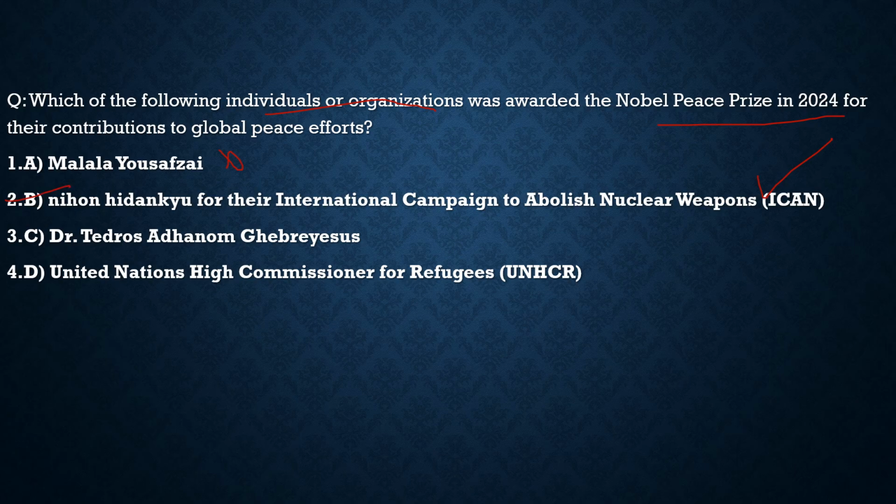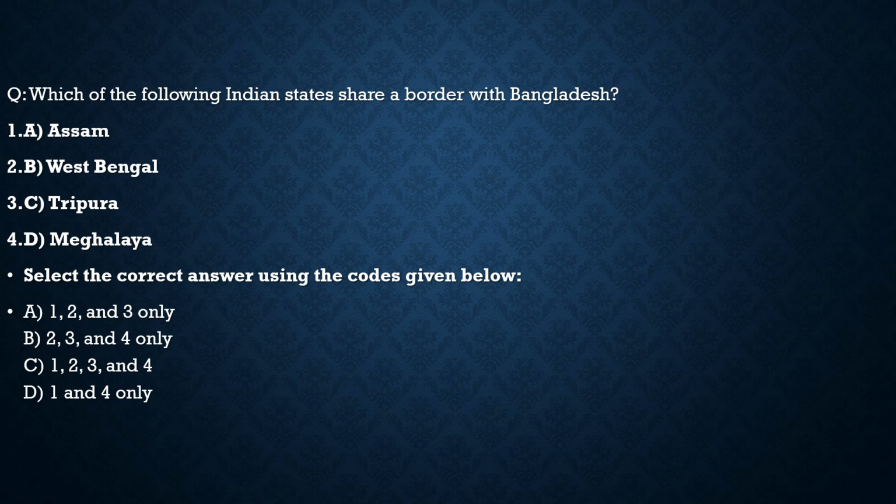Now with this, let's move to another question and see what it says. Here the question says, which of the following Indian states share a border with Bangladesh? Assam, it definitely shares. West Bengal, it does share. Tripura, it also shares a border with Bangladesh. Meghalaya, it also shares a border with Bangladesh. And the state which shares the largest border with Bangladesh is West Bengal. So with respect to this question, all four statements are correct, and from the code given below, the correct code would be option C.